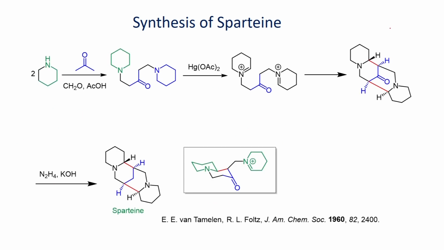The other application is the synthesis of sparteine. This secondary cyclic amine can be reacted with formaldehyde. You have to use here 2 equivalents of formaldehyde and 2 equivalents of amine with 1 equivalent of acetone in the presence of acetic acid, and you will be able to generate this addition product, which also involves a double Mannich reaction.